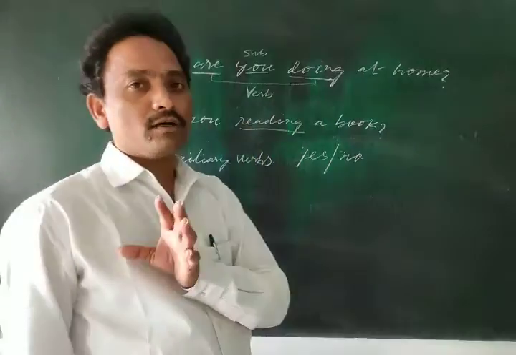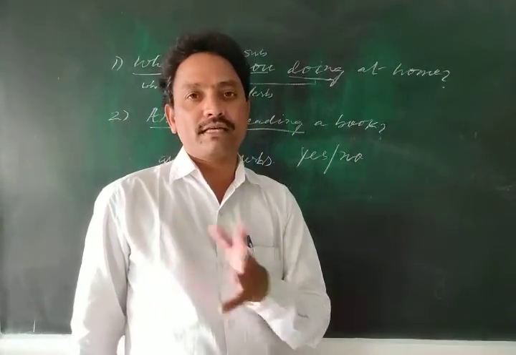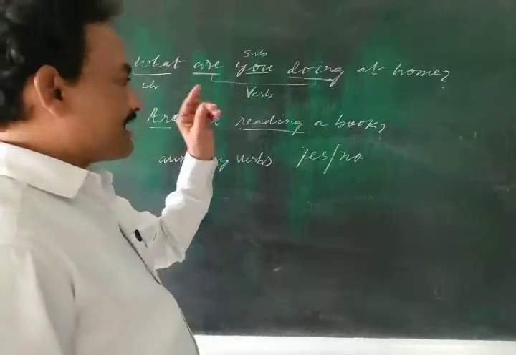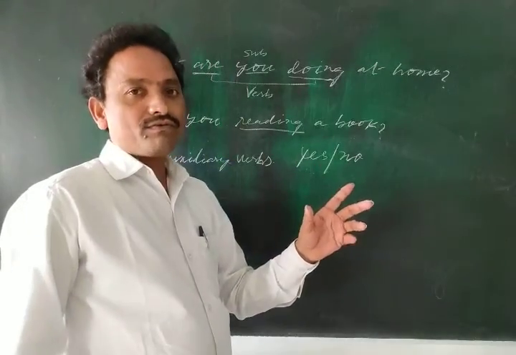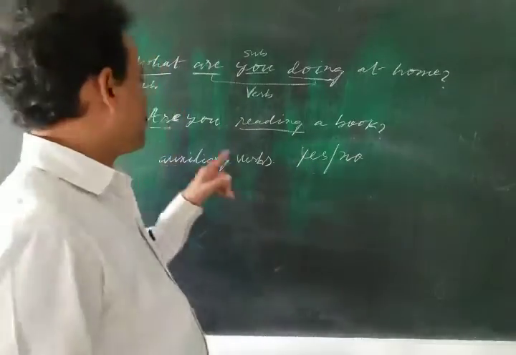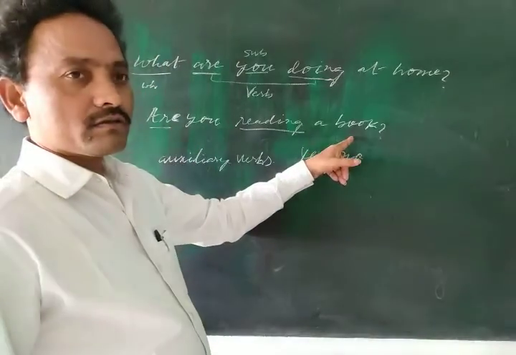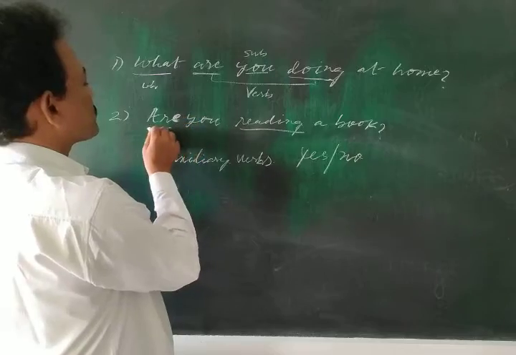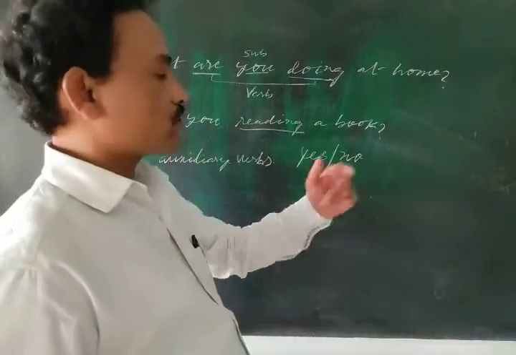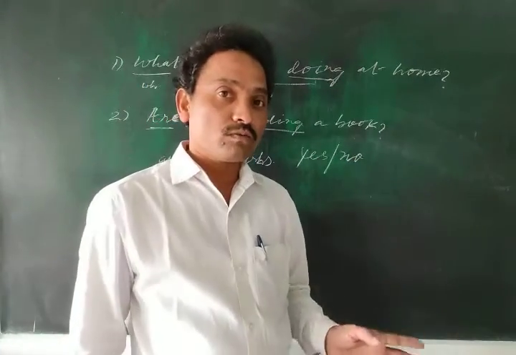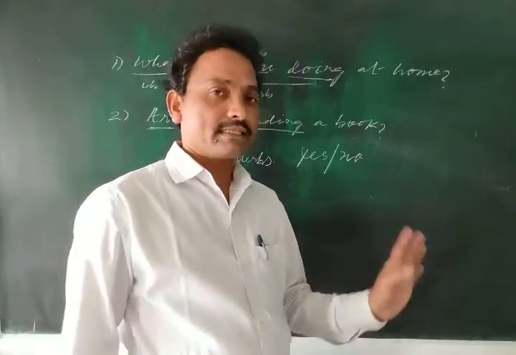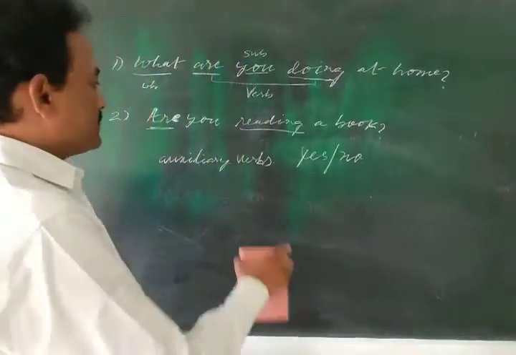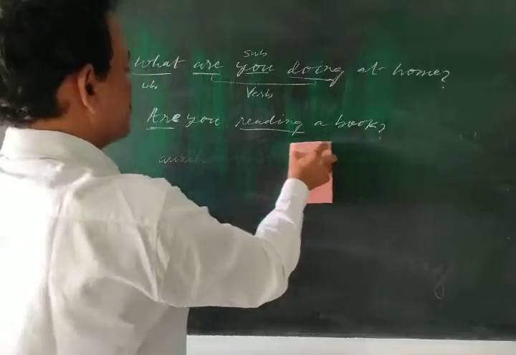That is a declarative sentence, right? From that declarative sentence, we form a question: are you reading a book? This begins with an auxiliary word, so that's why the answer is yes or no. Yes, I am reading. No, I am not reading.